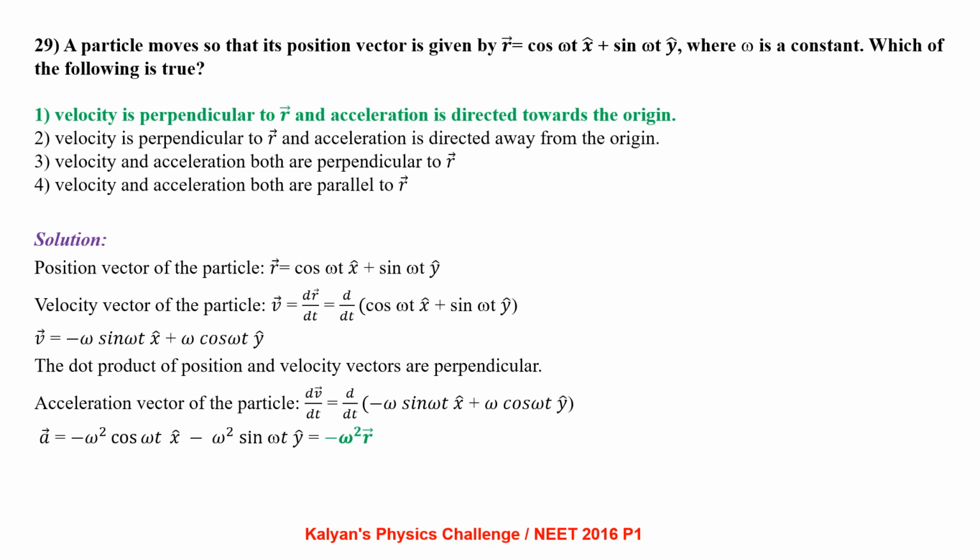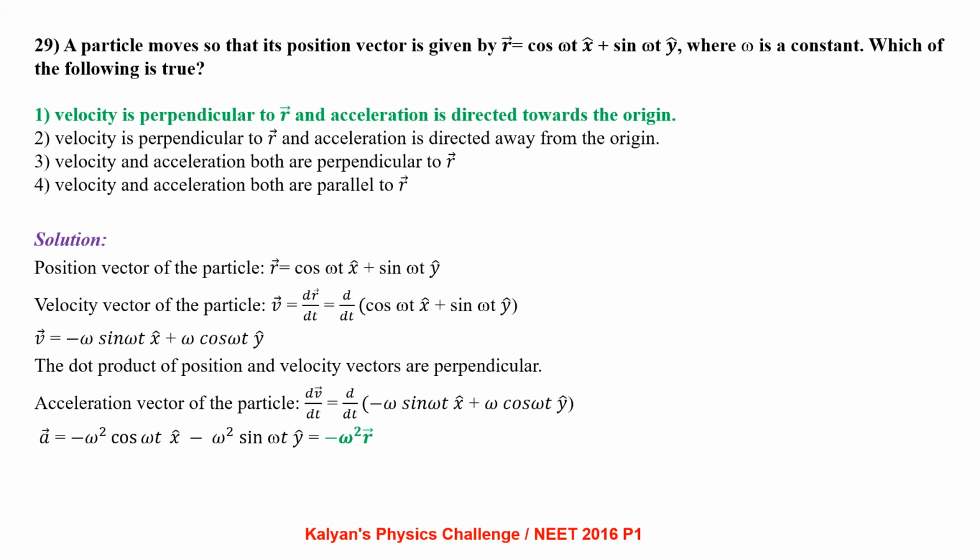A particle moves so that its position vector is given by r bar equal to cos omega t x cap plus sin omega t y cap, where omega is constant. Which of the following statements is true? The position vector of the particle r bar equal to cos omega t x cap plus sin omega t y cap. From here we can find the velocity vector by differentiating the position vector. v bar equal to dr bar by dt. That comes out to be minus omega sin omega t x cap plus omega cos omega t y cap. The dot product of position vector and velocity vector is zero, so they are perpendicular to each other.